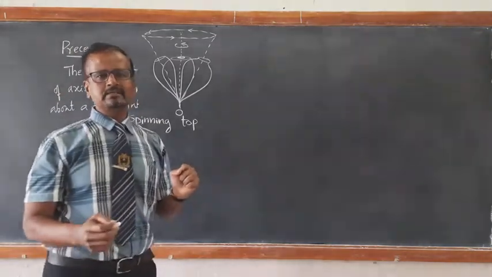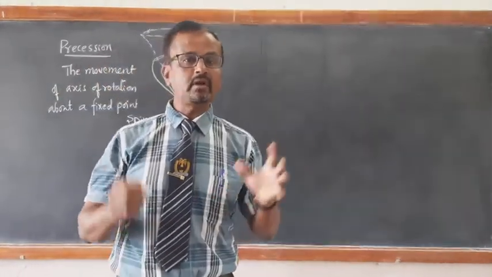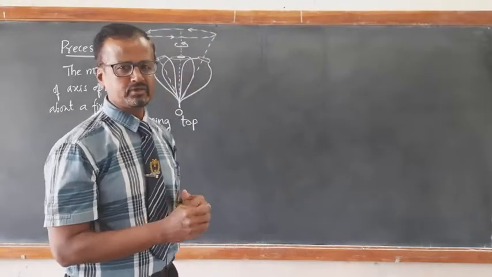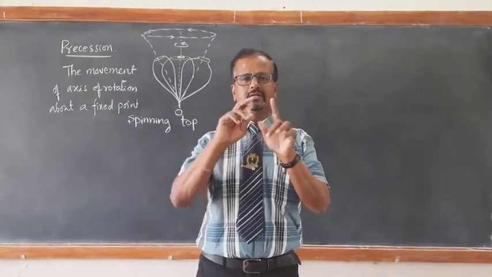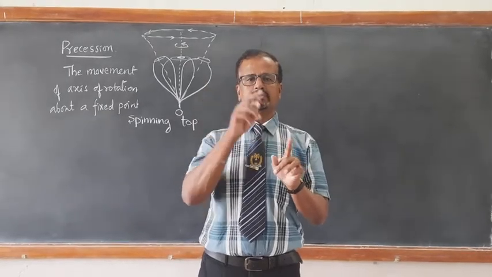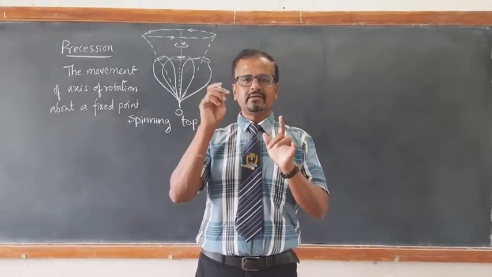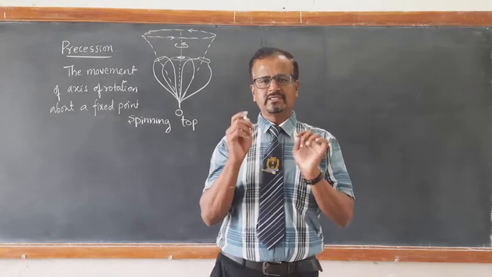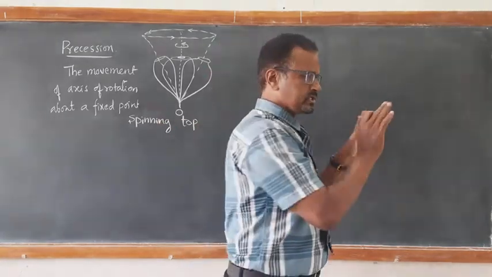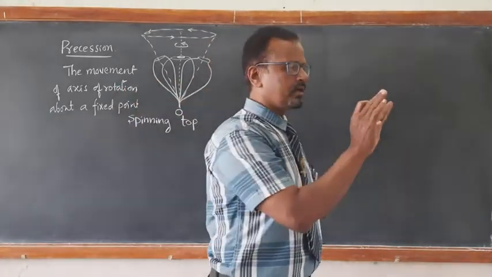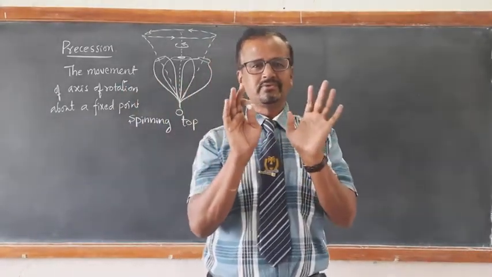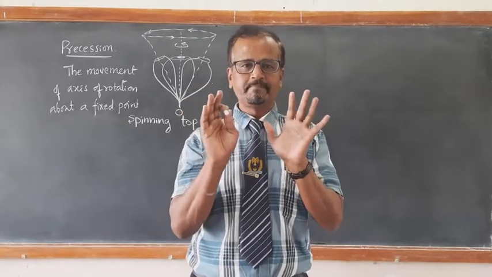Another example is pedestal fan or table fan. Table fan also you must have observed. Table fan, if it is fixed at one particular direction, it undergoes only rotational motion of the blades. But the table fan has a facility so that it can change its direction nearly about 180 degrees. You must have observed, you must have enjoyed.